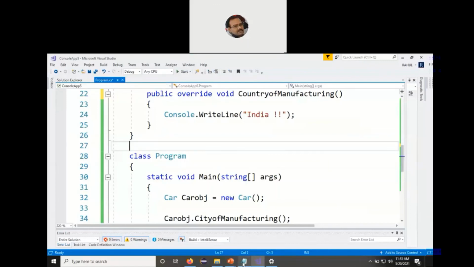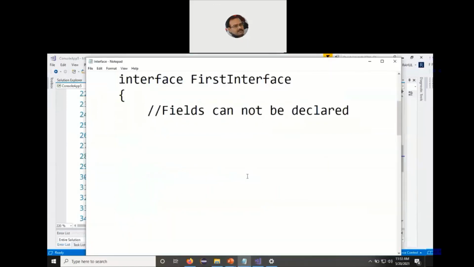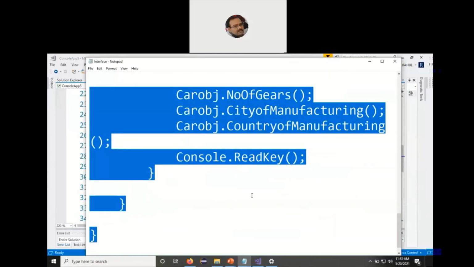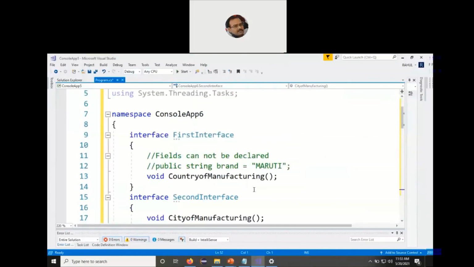Now let us see the program for the interfaces. How do we go and define them? So this is how we go for interfaces. We carry on with the same vehicle case study, and we define the namespace, and at line number 9 we define the interface. That's the first interface. Interface is a keyword. It has to be written as it is in lowercase, and then you give the name of the interface as per your choice.